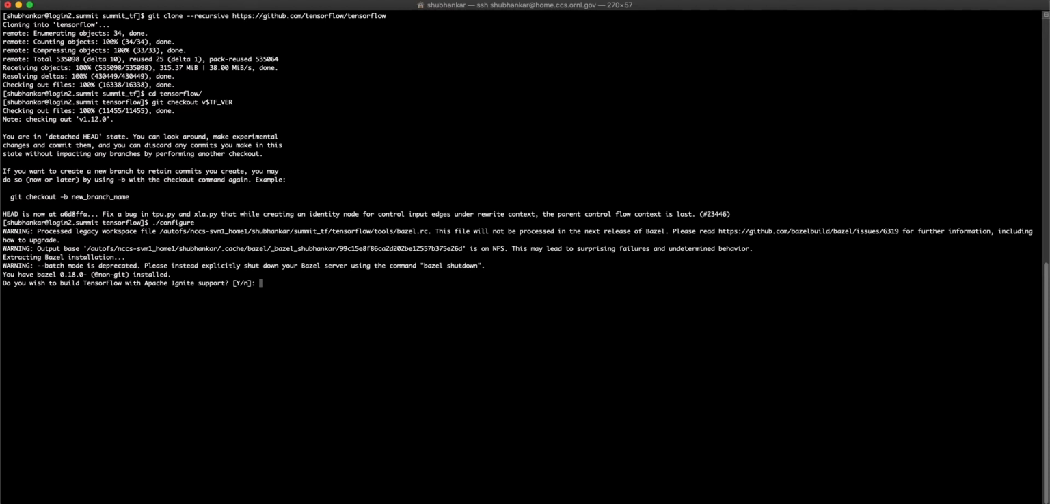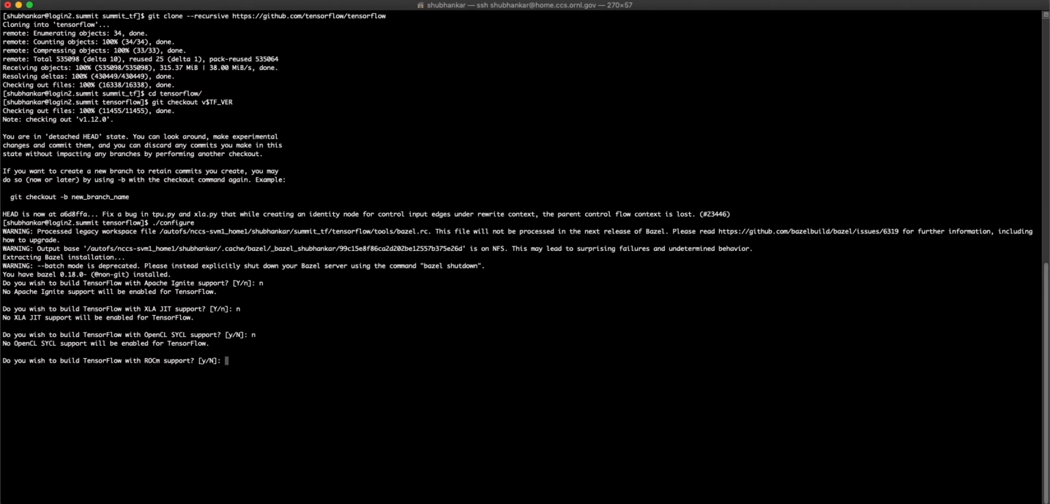Since we won't be using Apache Ignite support, we will set this to N. We won't be using XLA JIT support as well, so we will set this to N. We won't be using OpenCL support, so we will set this to N as well. Next, we won't be using ROCm support, so we will set this to N as well. But we will be using CUDA support, so we will set this to Y. Next, we won't be using TensorRT support, so we will set this to N.